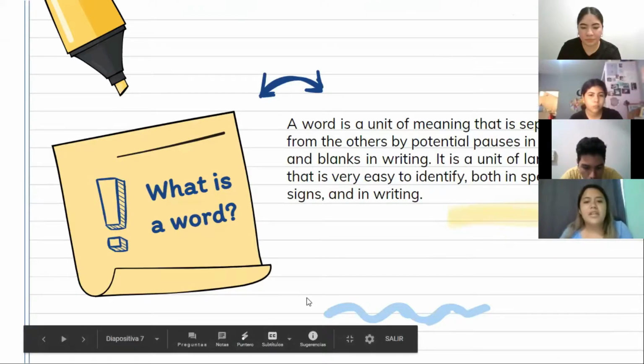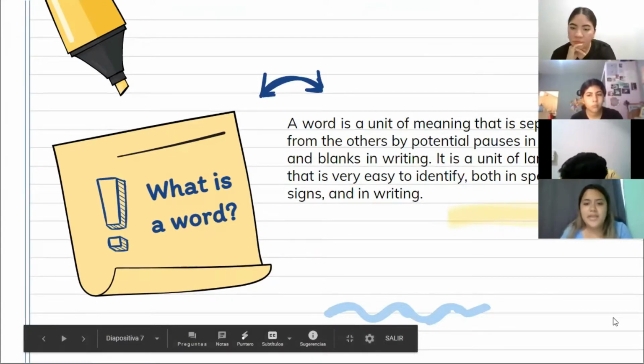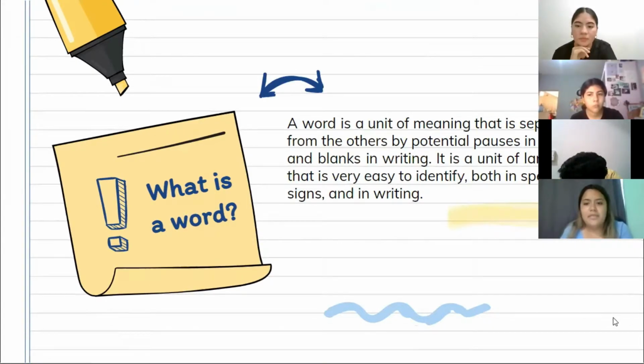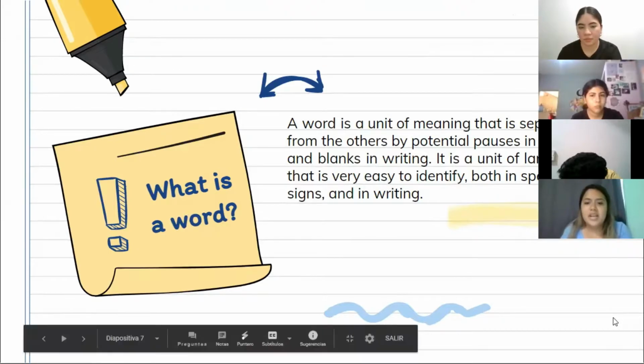What is a word? A word is a unit of meaning that is separated from others by potential pauses in speech and blanks in writing. It is a unit of language that is very easy to identify, both in speech, in signs, and in writing.